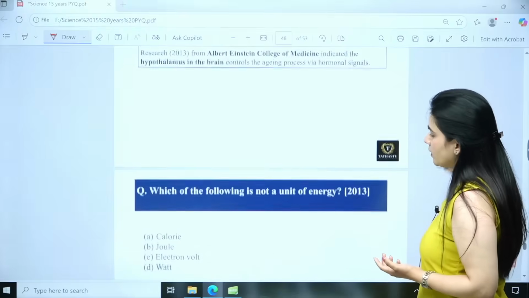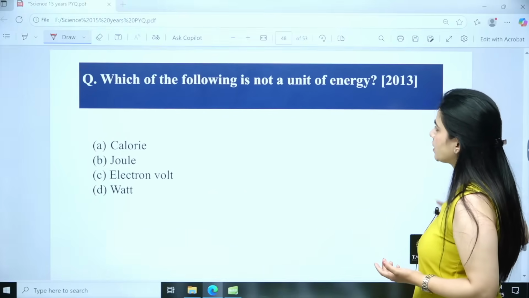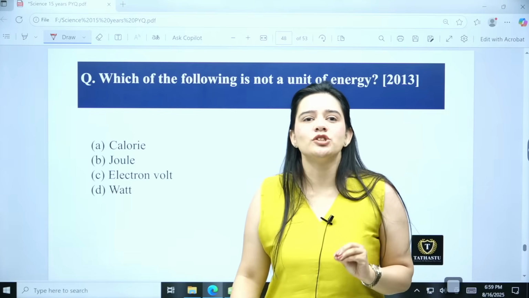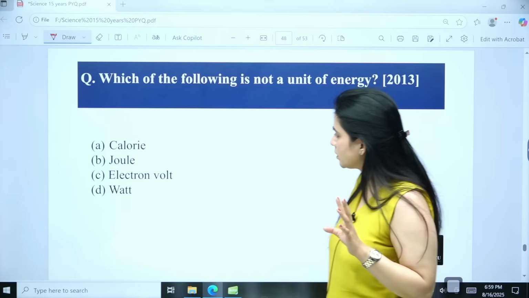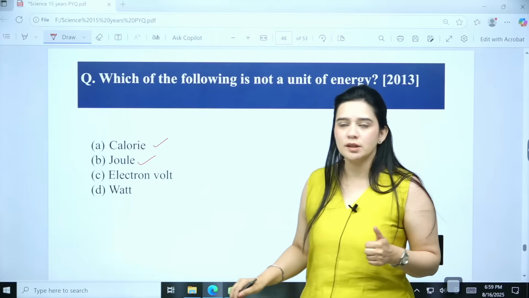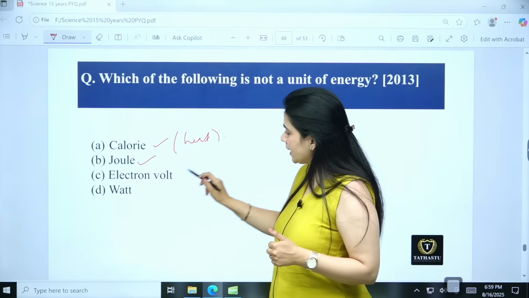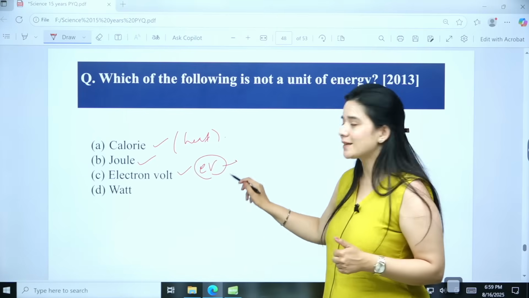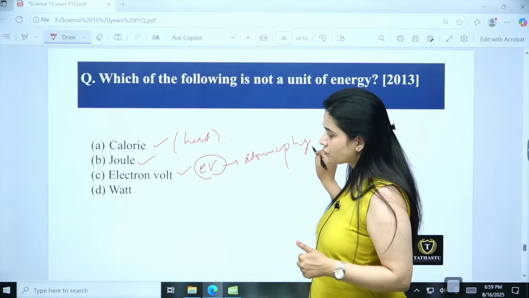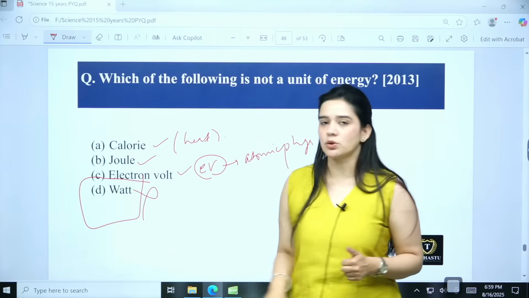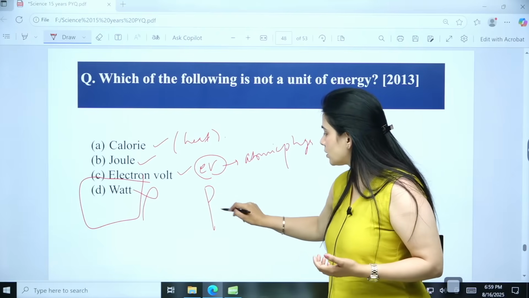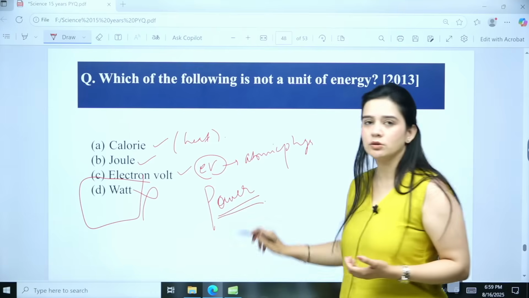Then we have, which one of the following is not a unit of energy? First one, joule. Joule is the SI unit of energy that we all know. Calorie is also used for energy, specifically for heat. Electron volt is also used as a unit of energy in atomic physics. Watt is the one that is not an energy unit, because it is the unit of power, not energy.